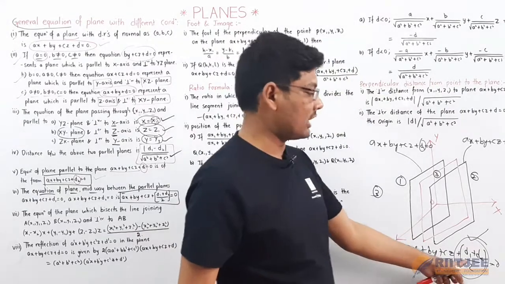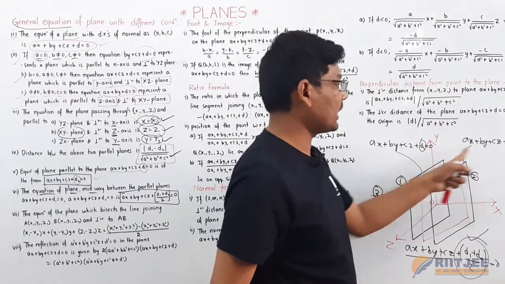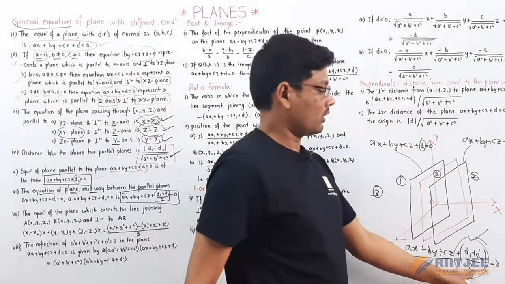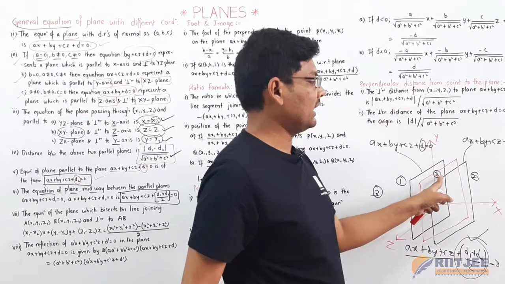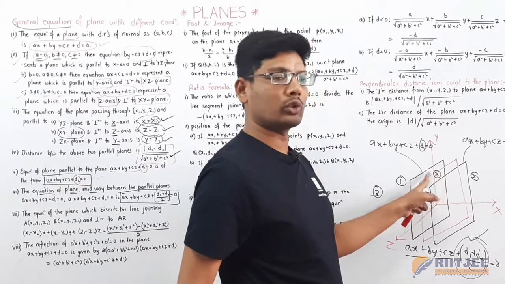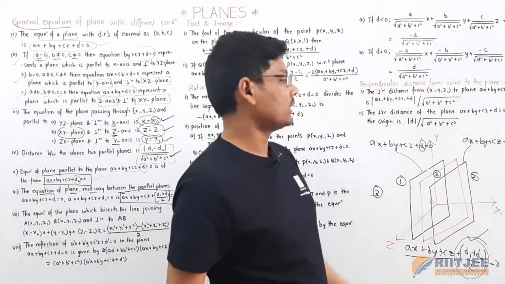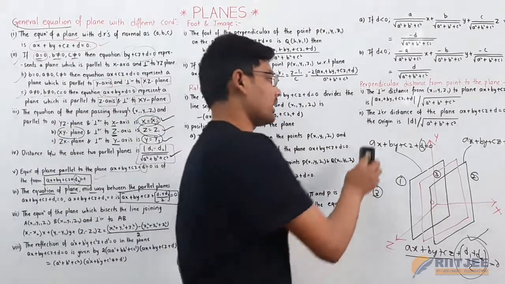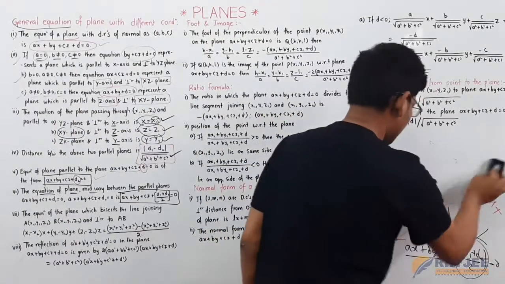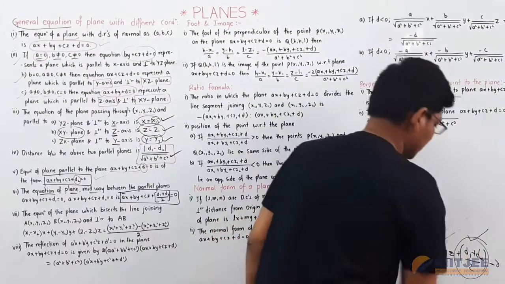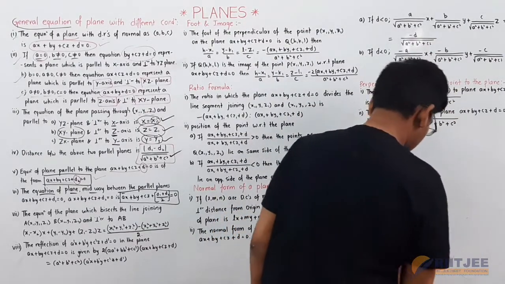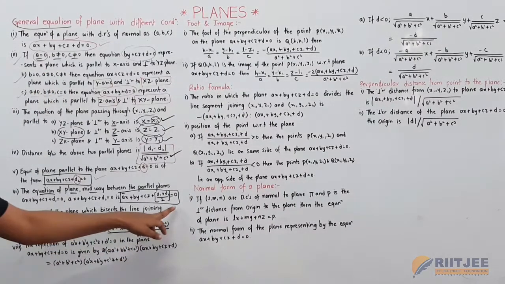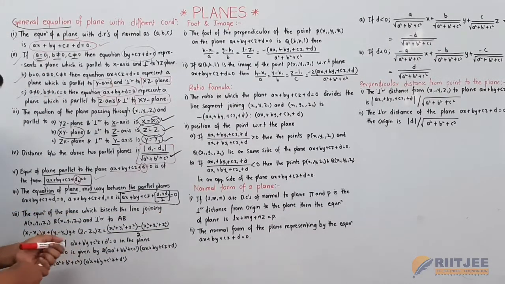Only the constant value will change here. This is d1 and this is d2. The average of these two constants gives the constant for the plane midway between the two given planes, that is 1 and 2 here. This is the third plane. The red plane is between planes 1 and 2 here. If you want to find the equation of that midway plane, ax plus by plus cz plus the average (d1 plus d2) by 2 is nothing but the equation of the mid plane here.